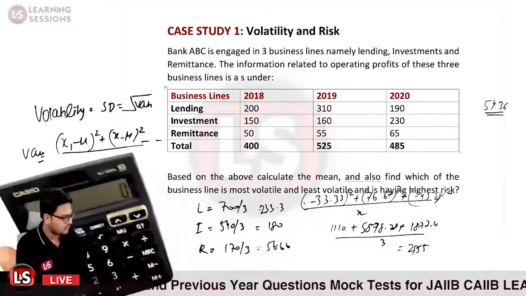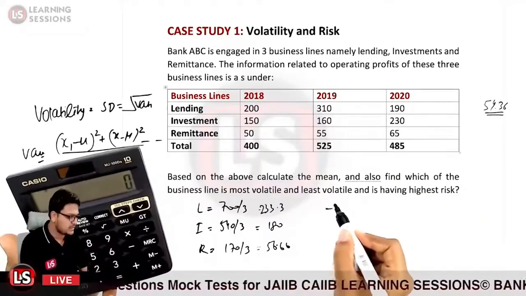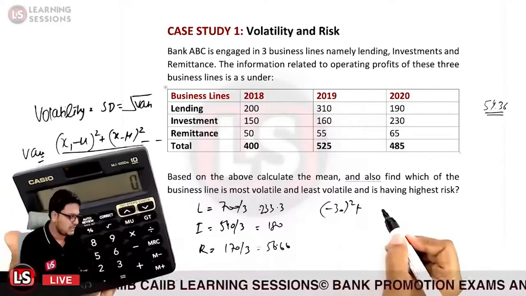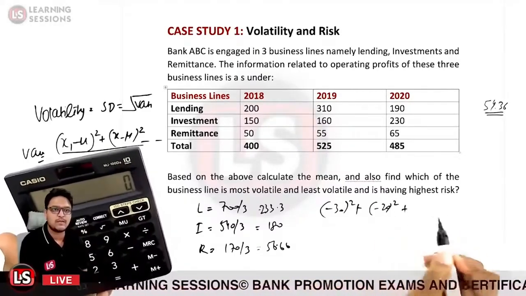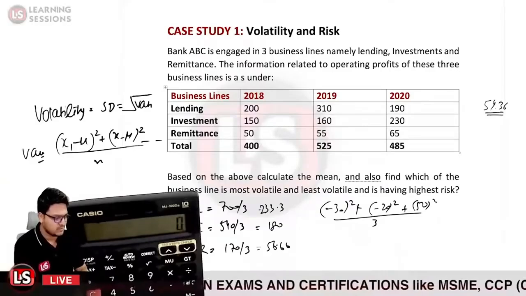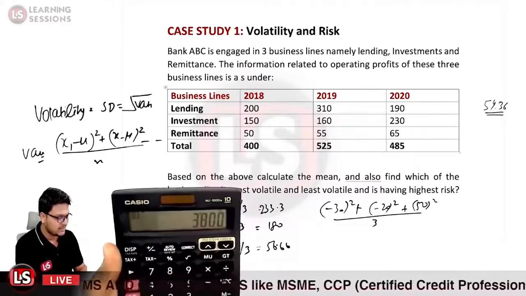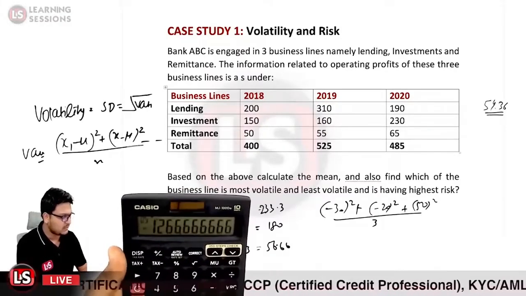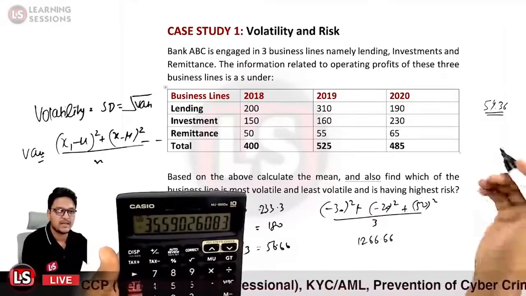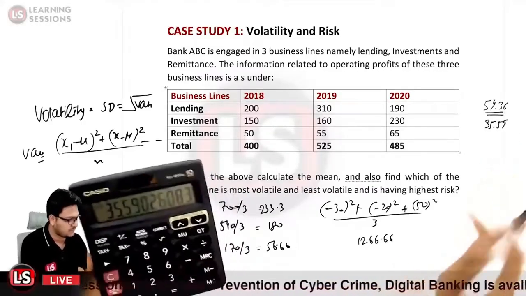For the second case, 180 is the mean over there. So it will be 150 minus 180, that is minus 30 square, plus 160 minus 180, that will be minus 20 square, and further 230 minus 180, that will be 50 square, and divided by 3. So 30 into 30 is 900 plus 400 plus 2500, that is 3800 divided by 3, that comes as the variance. So the variance in this particular case is 1266.68, and the square root of that, the standard deviation, comes out to be 35.59.